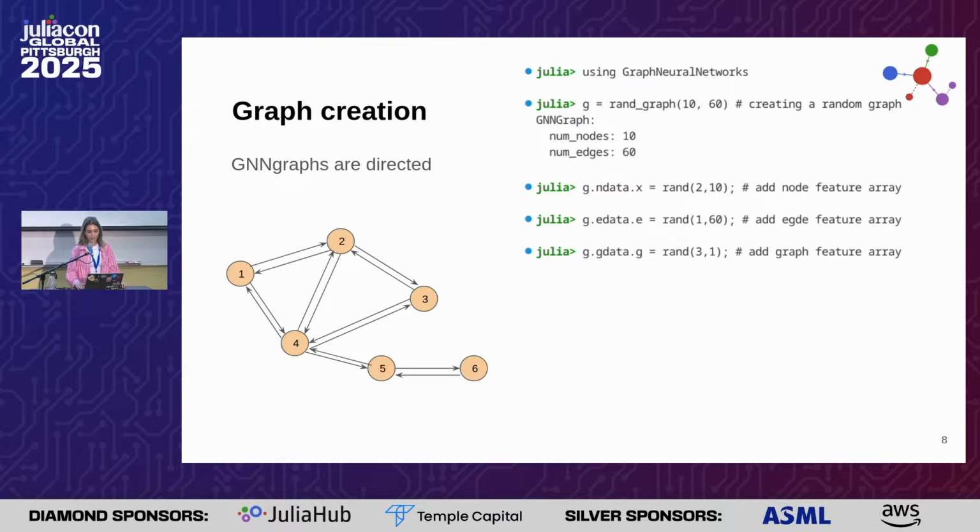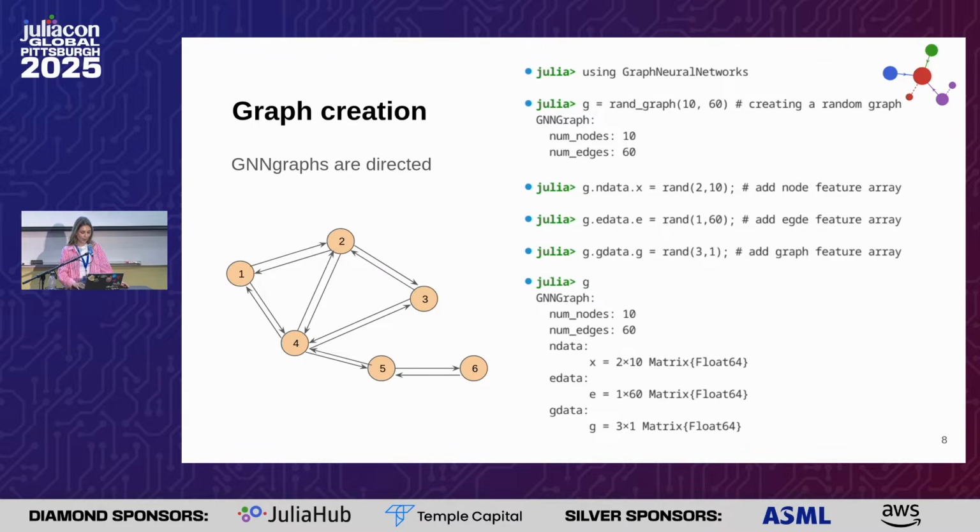You can see that the first dimension is the dimension of the feature, and the second dimension is the number of nodes, edges, or graphs. For example, here we have just one graph. And here is the summary of the structure.